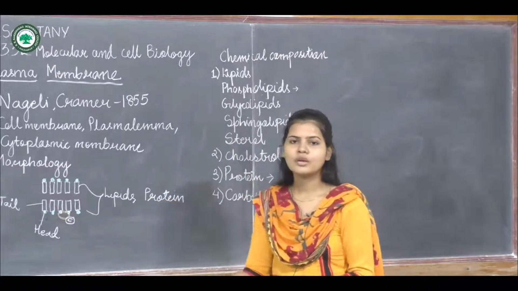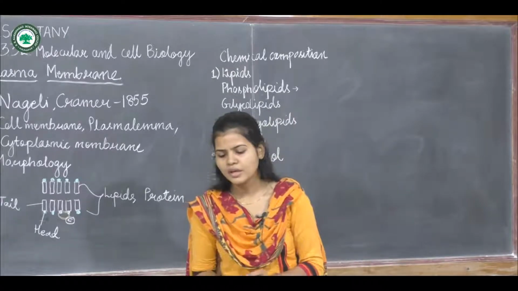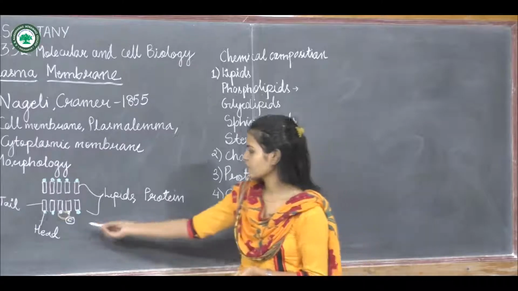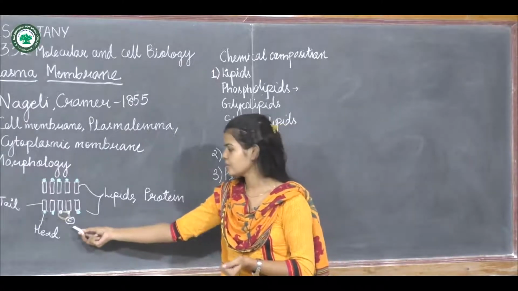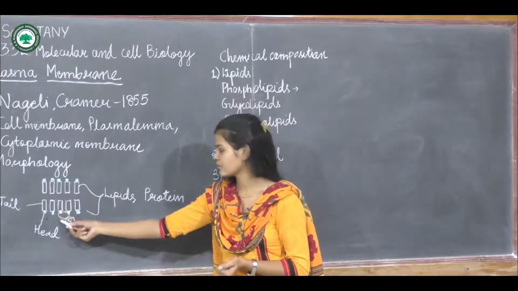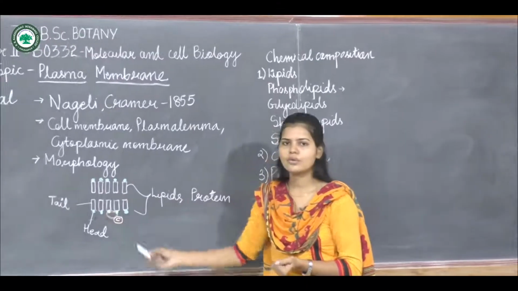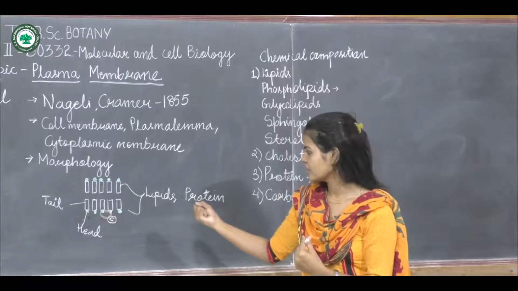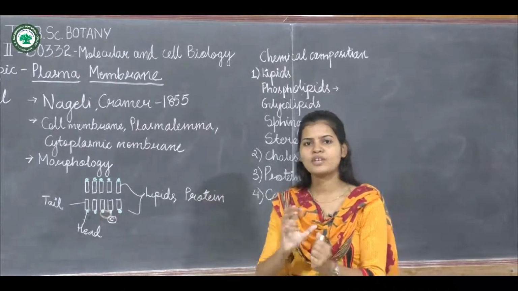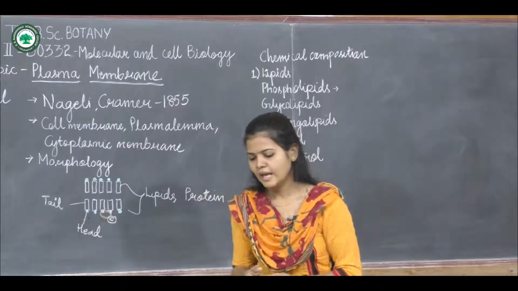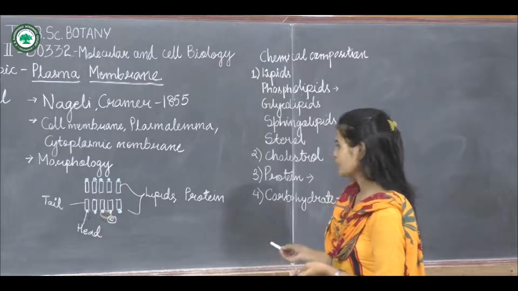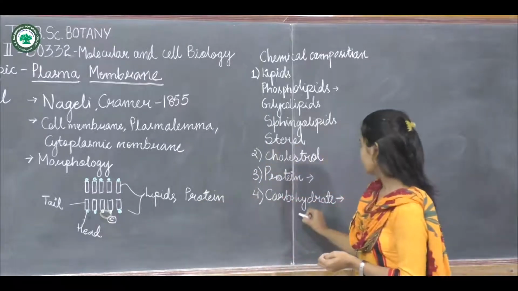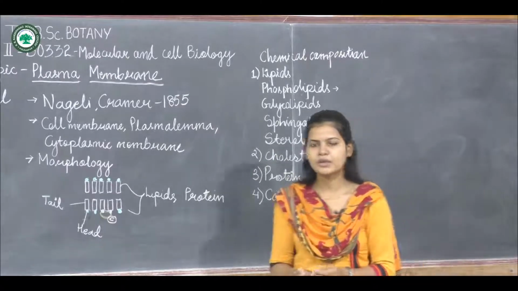They are short, branched chains of sugars. Mostly these carbohydrates are attached to the extrinsic proteins. So they will be in the bonded form. They will always be bonded to the proteins, and that's why they are also called glycoproteins. So this is about the carbohydrate or the chemical composition.